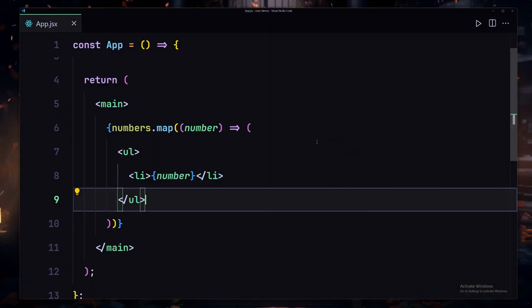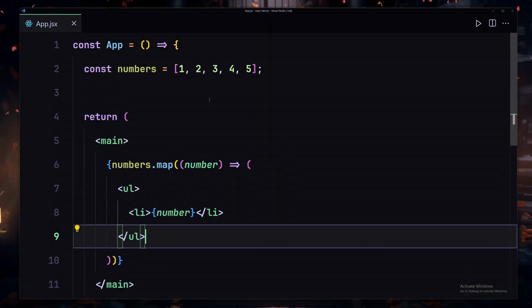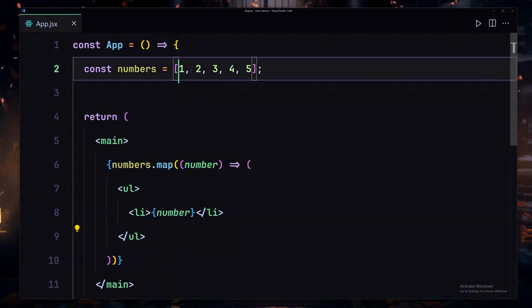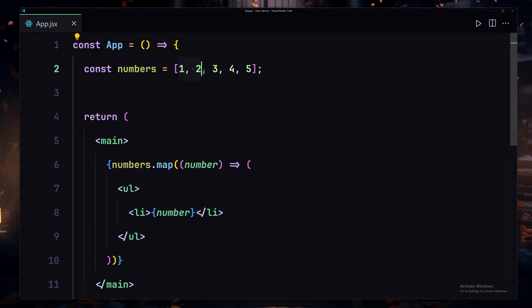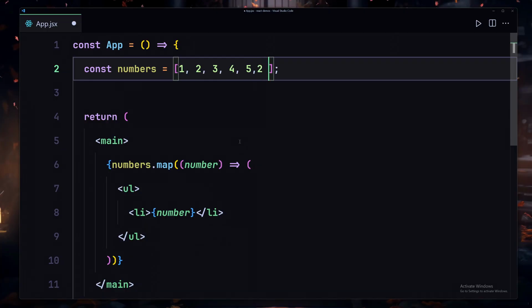We are getting this error because later in this course we are going to be learning about something called state, and state will allow us to mutate or change these values. Like let's suppose I want to remove something from this array, or I want to add a new element to this array, how can I go about doing that? For that we are going to be using state. We are not there yet, so we are not going to be discussing state right now, but you have